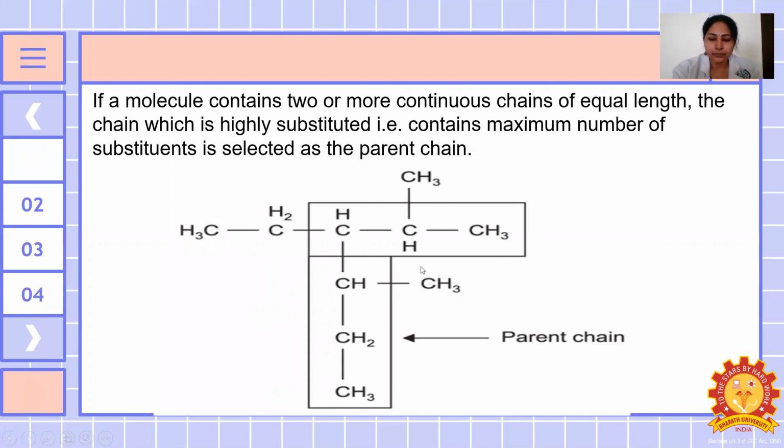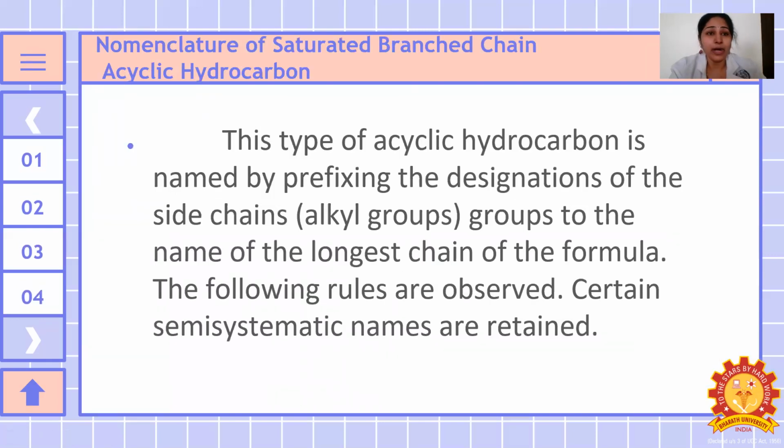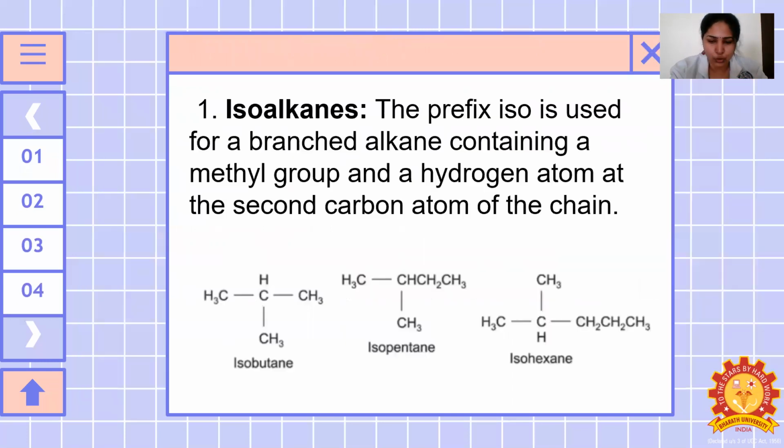Okay, so once again I will repeat from the first. I'm going very fast. Nomenclature of saturated branched chain acyclic hydrocarbons: they are named by prefixing the designation of the side chain alkyl groups to the name of the longest chain of the formula. The following rules are observed. Certain semi-systematic names are retained. That is, isoalkanes means a methyl group is attached at the secondary carbon atom.